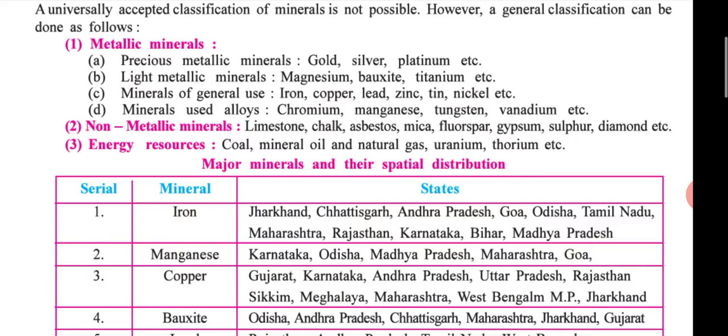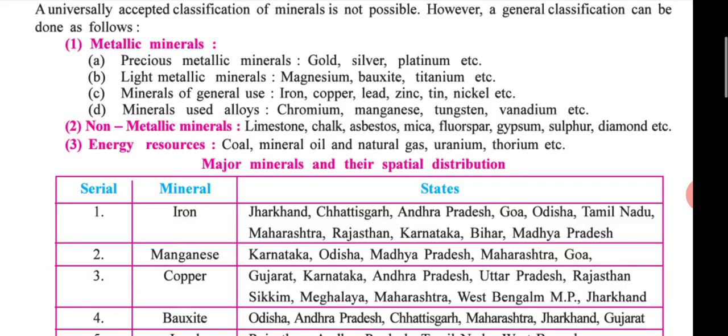In metallic: precious metallic, light metallic, minerals of general use and minerals used in alloys. First, precious metallic: gold, silver and platinum are the precious metallic. Then magnesium, bauxite and titanium are the light metallic. Then iron, copper, lead, zinc, tin, nickel, these are all minerals for general use. Then chromium, manganese, tungsten and vanadium are used in alloys.